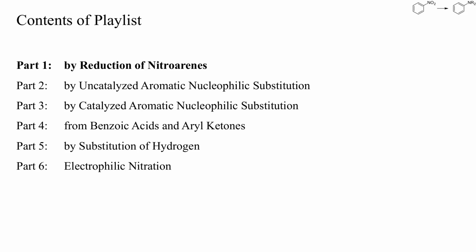Therefore, I've also included at the end of this playlist a video about the preparation of nitroarenes by electrophilic nitration. In part 2, I show you examples of the preparation of aryl amines by uncatalyzed aromatic nucleophilic substitution. These include acid and base catalysis, but not transition metal catalysis, which is discussed in part 3. In part 4, we'll have a look at the oxidative C-C bond cleavage of benzoic acids, aryl ketones, and related compounds, for instance the Curtius rearrangement.